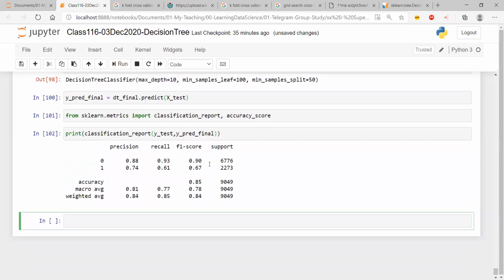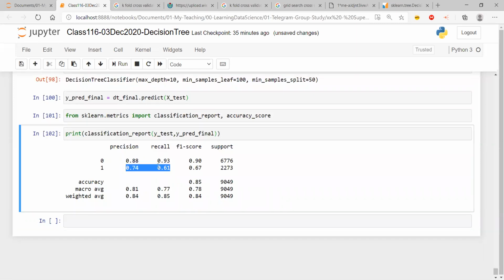Now I get a model which is actually my best model basis the kind of data that I have, basis the kind of hyperparameters that I have used, and this is the model I get. If I fit the model, I get this. The model is not bad. I have quite a good balance between precision and recall.